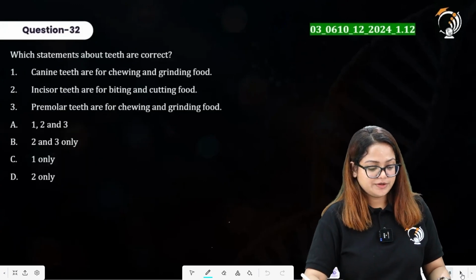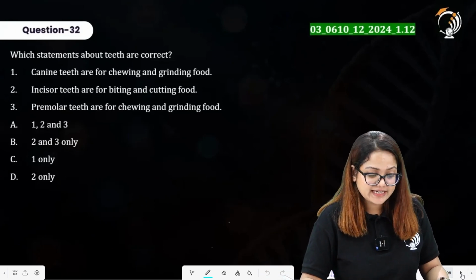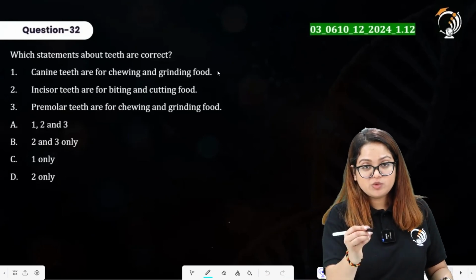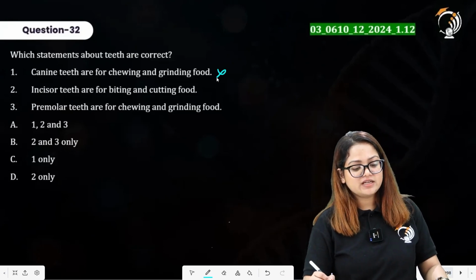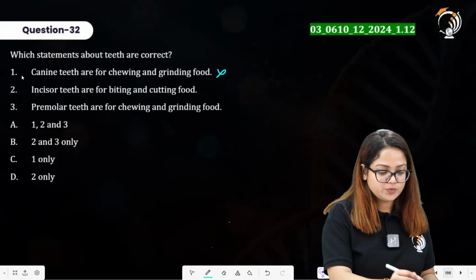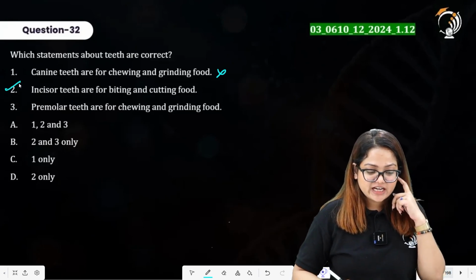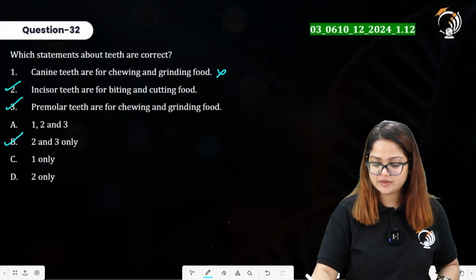Moving to question number 32, which says, which statements about teeth are correct? Canine teeth are for chewing and grinding food. No, this is a function of premolar and molar. This is incorrect. Incisor teeth are for biting and cutting food. Yes, this is true. Premolar teeth are for chewing and grinding food. Yes, this is true. So statements 2 and 3 only. Option B is the right one.